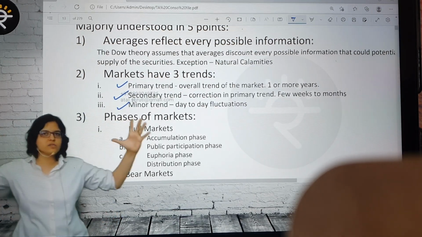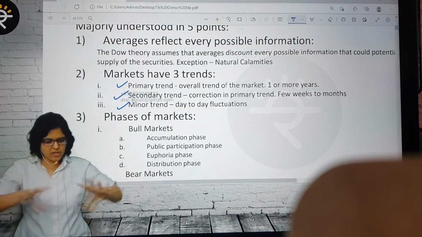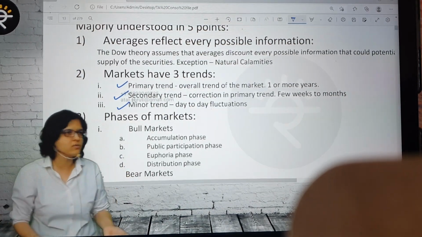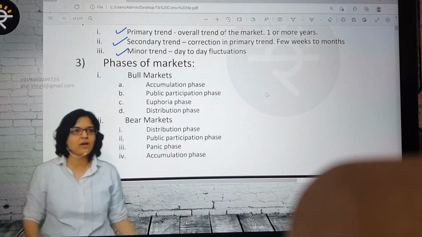So are we moving from somewhere around a years trend to a months or weeks trend to a day trend? Correct? These are the three trends that Charles Dow put in his Dow theory. Okay, and in that he said in these trends we can see 3 phases. Now this is something amazing. I'm going to show this with the help of charts also.